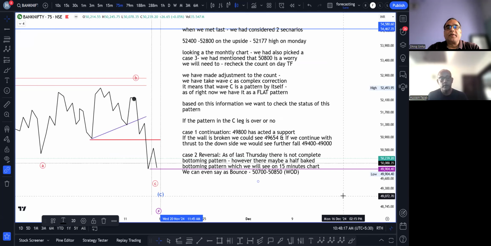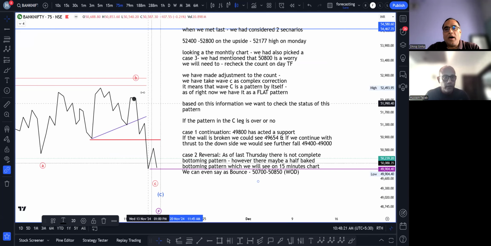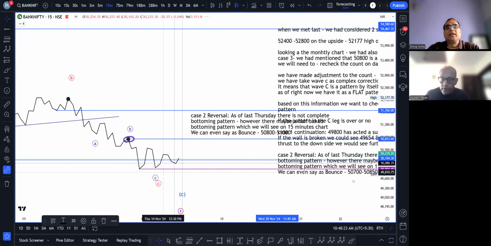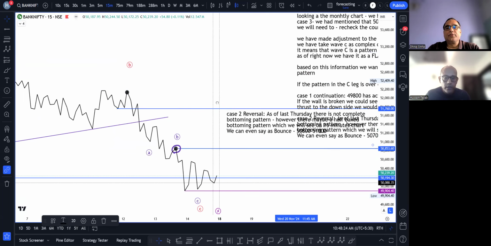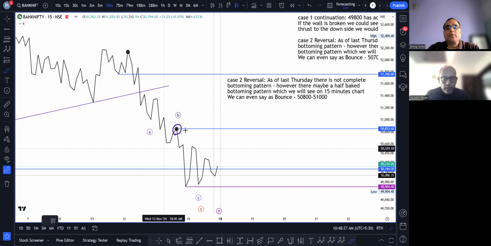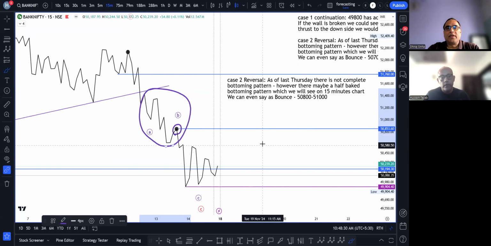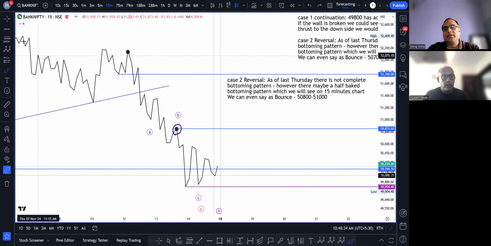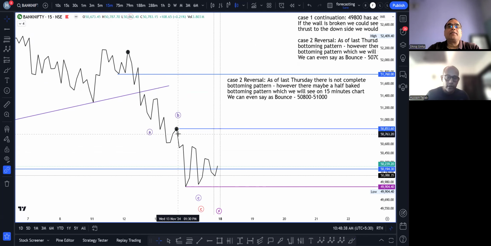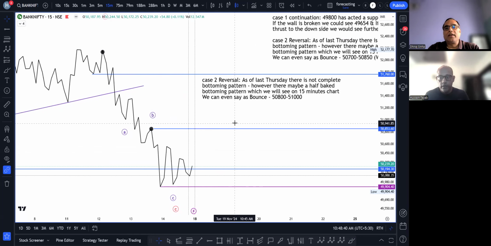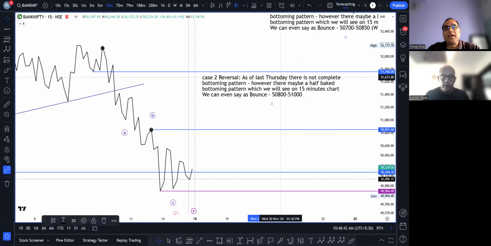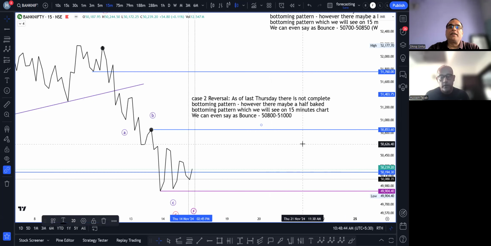The second thing we talked about is this running flat. How running flat pattern is different from the normal flat is something which would be of interest to anyone who is interested in learning NeoWave. Many of these things are done by Hussain in his program, so if you want more detail, you can obviously join that. Otherwise, you can go back and learn about these concepts. So with that, let's move on to Nifty.